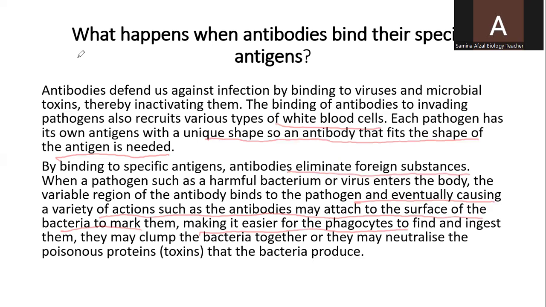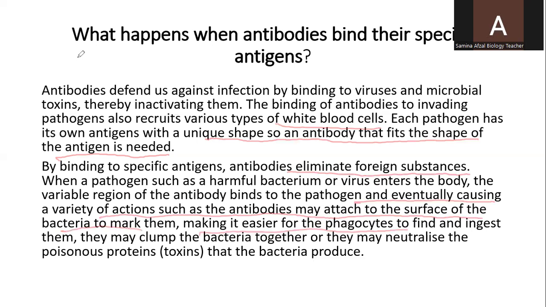Whenever an antibody finds an antigen, it marks it. The antibodies neutralize them, and phagocytes engulf them.